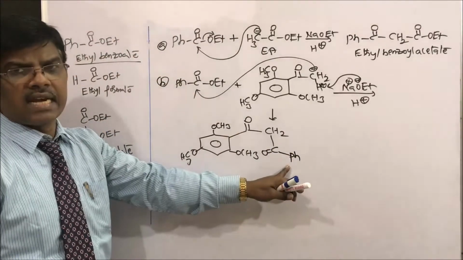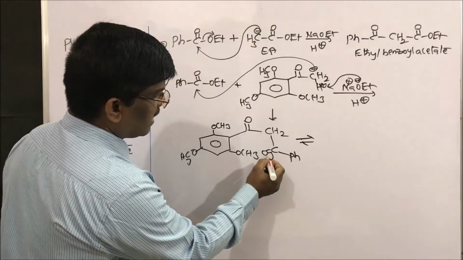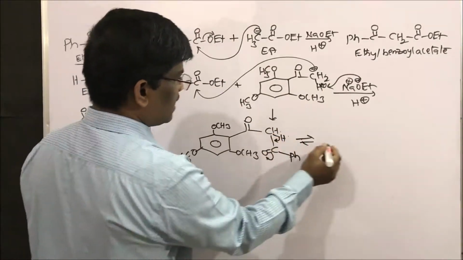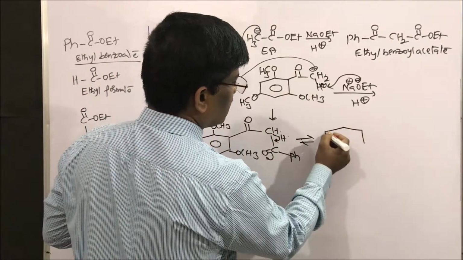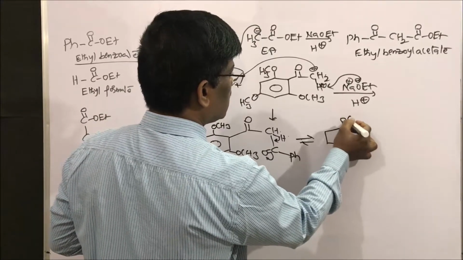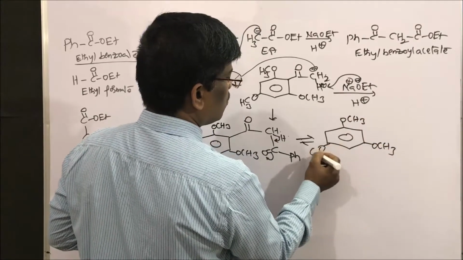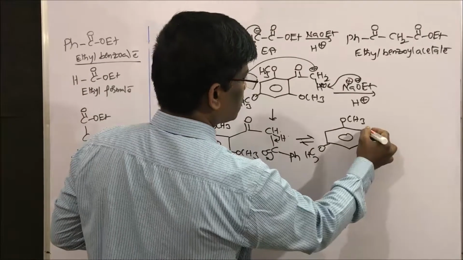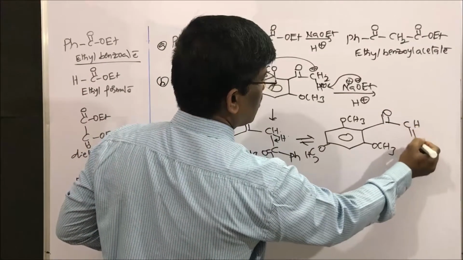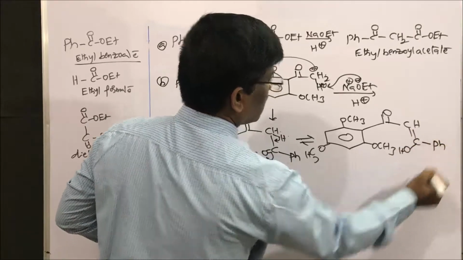It can enolize like this. So this hydrogen I am going to enolize here. For your understanding, I am writing like this: OCH3 and OCH3, ketone, CH double bond, COH, and phenyl.